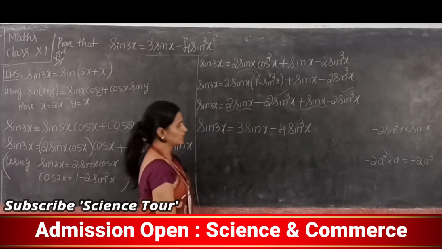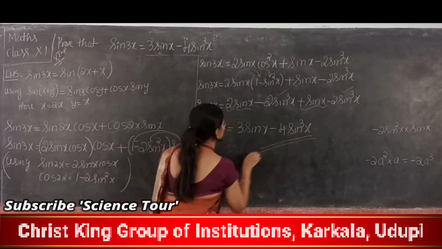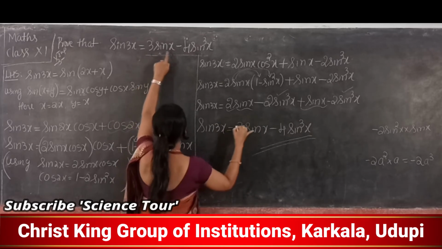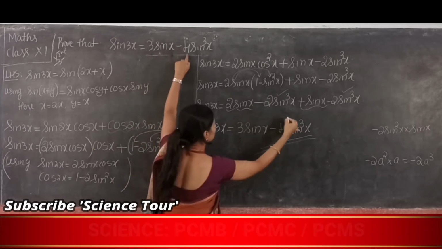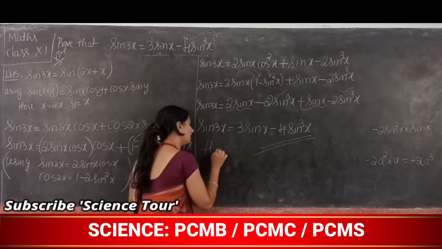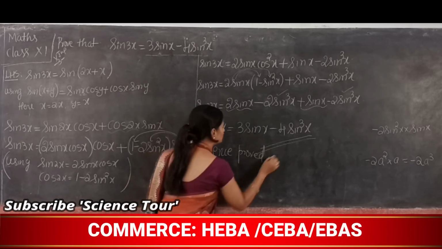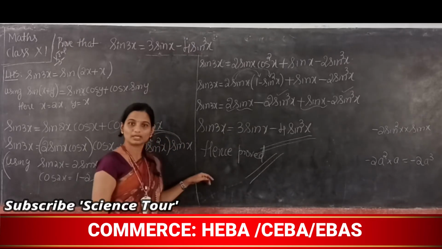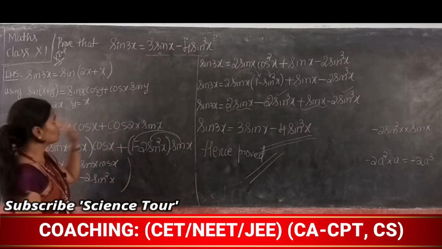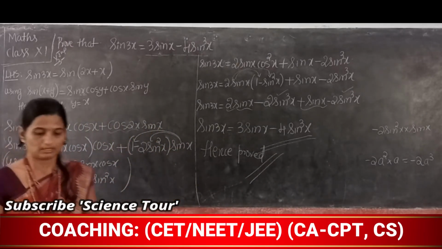Is this the answer? Yes, it is 3 sin x minus 4 sin cube x. Hence it is proved. So this is the answer, an important derivation for 3 marks. Formula also important. Yes, thank you.